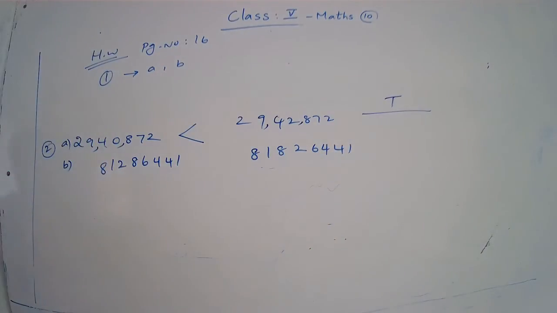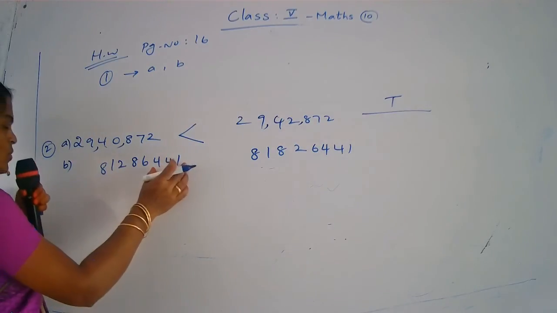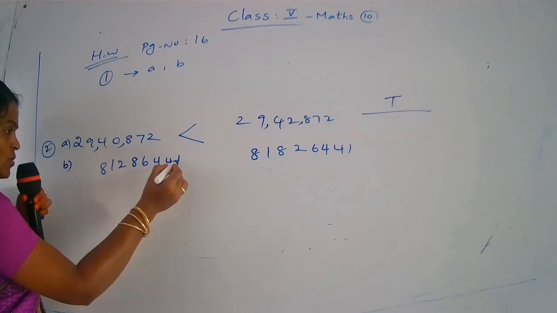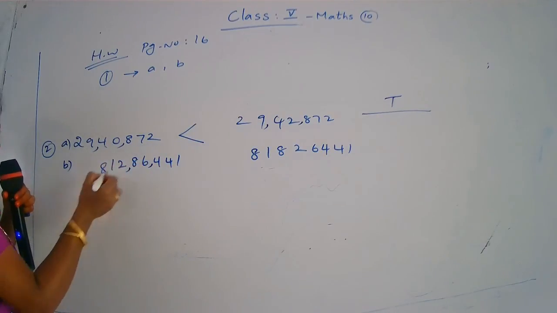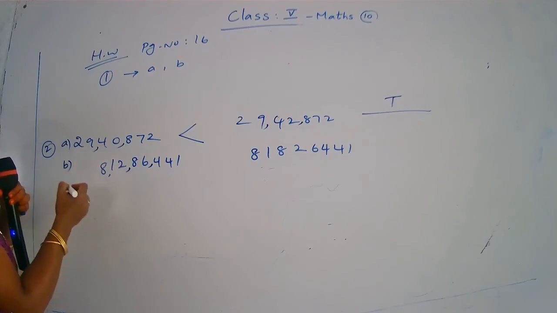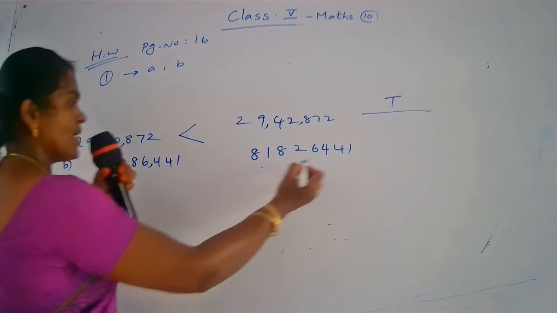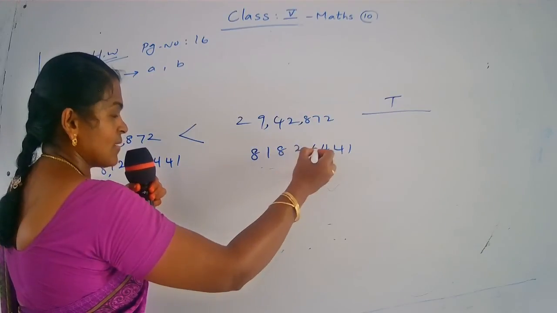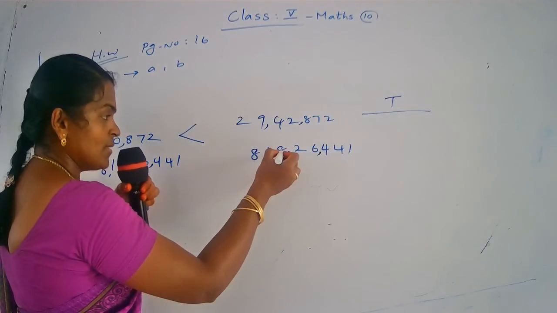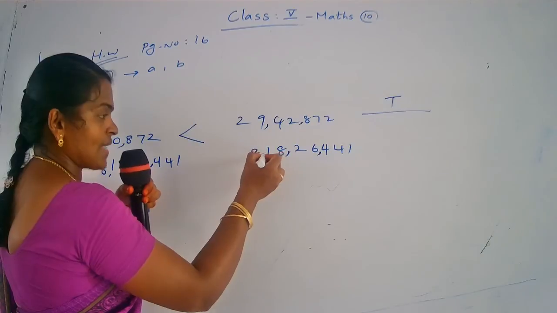Now you mark the periods using the Indian system of numeration. The ones period consists of 3 places: ones, tens, hundreds. After one comma, thousands, ten thousands. After one comma, lakhs, ten lakhs. After one comma, next crore.